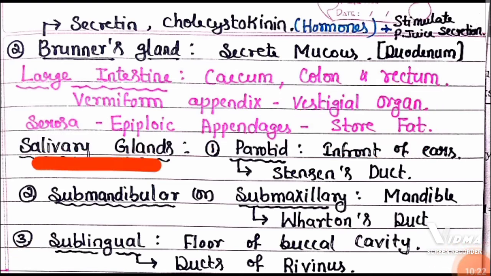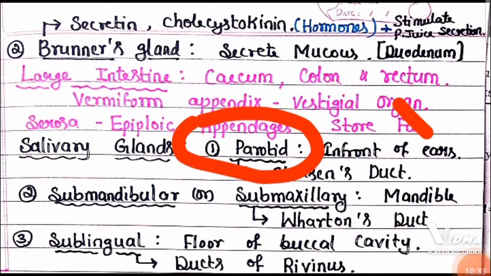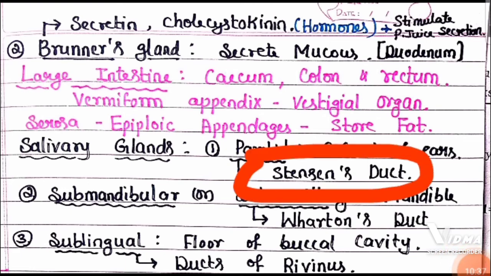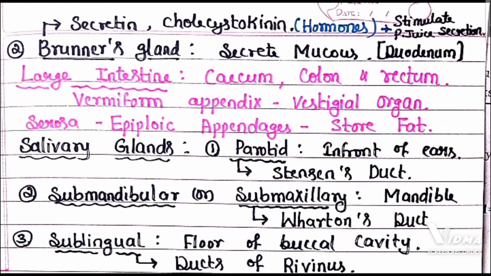Now salivary glands are of three types: parotid, submandibular, and sublingual. So parotid salivary glands are present in front of the ear, and they produce saliva and that saliva comes to the buccal cavity with the help of Stenson's duct associated to parotid salivary gland. Second is submandibular or submaxillary salivary gland.